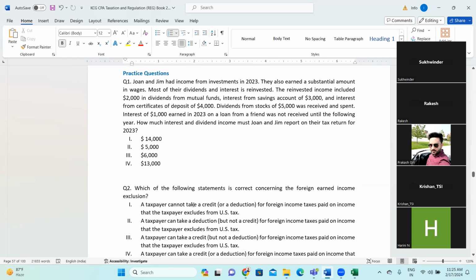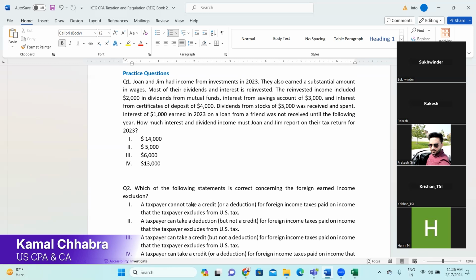So let's do some practice questions. John and Jim had income from investment in 2023. They also earned a substantial amount in wages. Most of their dividends and interest were reinvested. The reinvested income included $2,000 in dividends from a mutual fund, interest from a savings account of $3,000, and interest from a certificate of deposit of $4,000. Dividends from stock of $5,000 were received and spent.